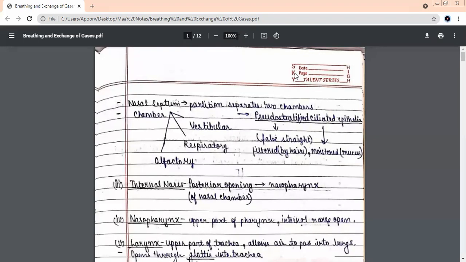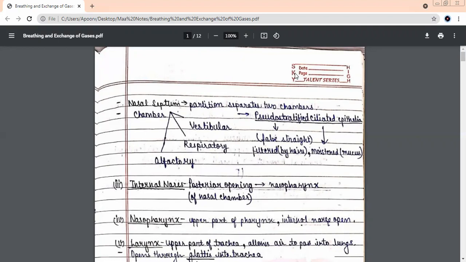But just remember the first part of the nasal chamber. What was the name? Vestibular. What part is it playing in breathing? Filtering. Yes, it acts as a filtration because it contains hair and mucus. The second part is known as the air conditioner for our breathing process because it makes the temperature of the air equal to the normal body temperature so that the alveoli do not get damaged. If we breathe very hot or very cold air, it will damage the alveoli. So this is how it manages.